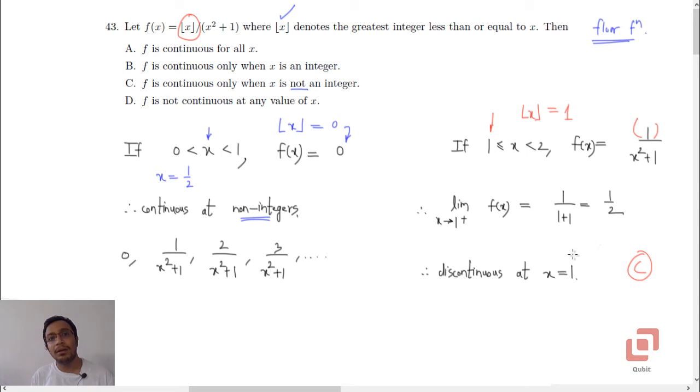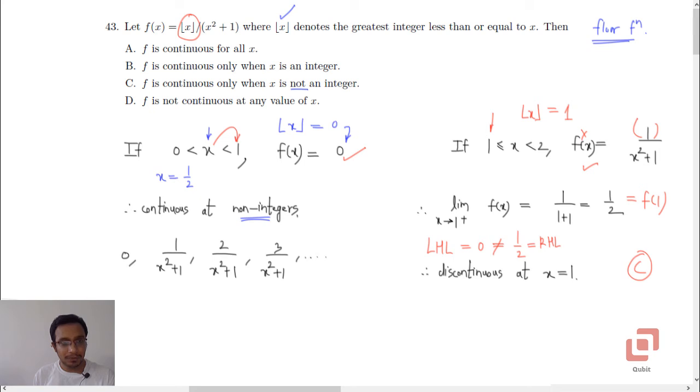We calculate the right hand limit first, and for the calculation of the right hand limit, which definition will we use? This one, because it applies to values of x which are greater than 1. So the limit of f of x as x tends to 1 plus will again be equal to f of 1, which is 1 upon 2. However, what is going to happen if we take the left hand limit? We cannot use this definition. We have to use this, because this applies when values of x are less than 1. So clearly the left hand limit is 0, which is clearly not equal to 1 upon 2, the right hand limit. So it is discontinuous at x equal to 1.